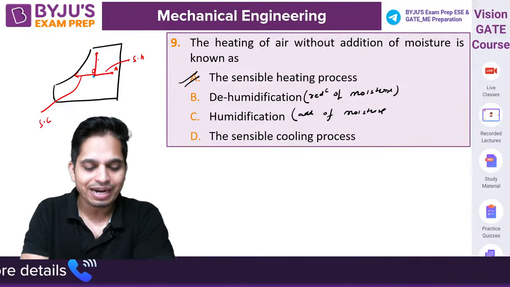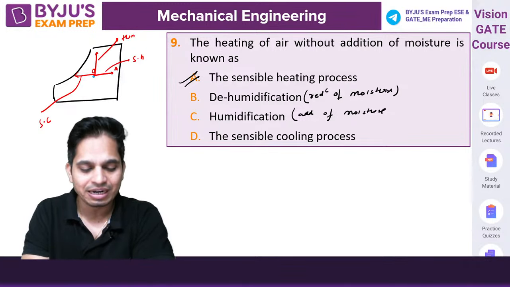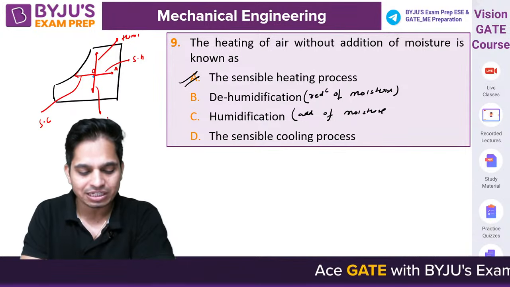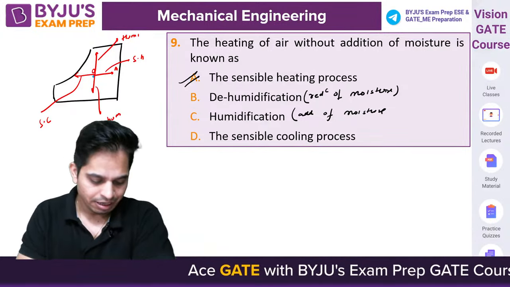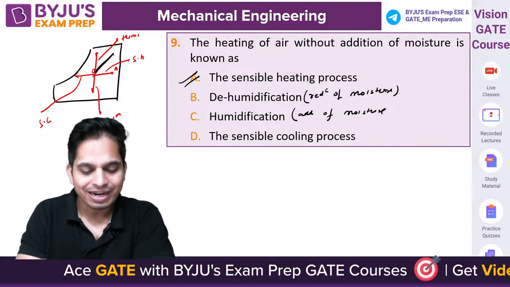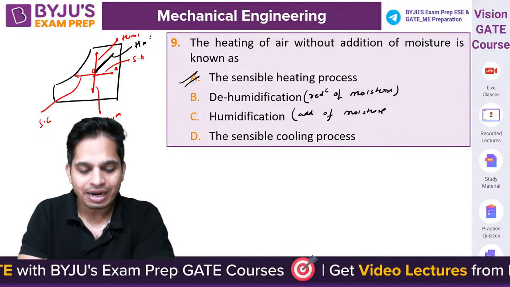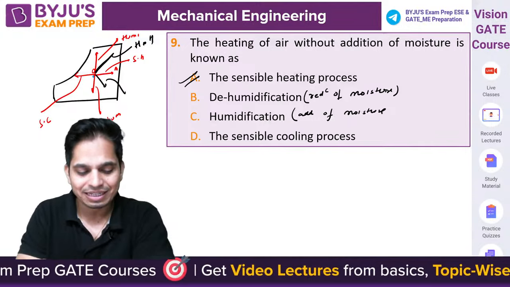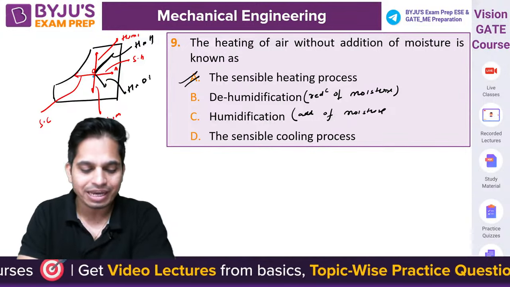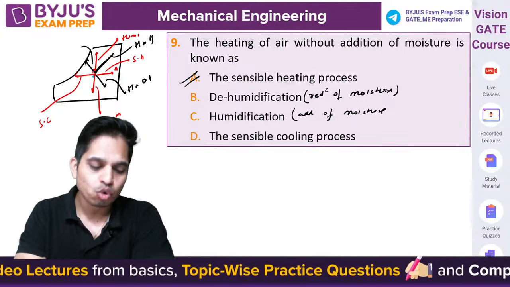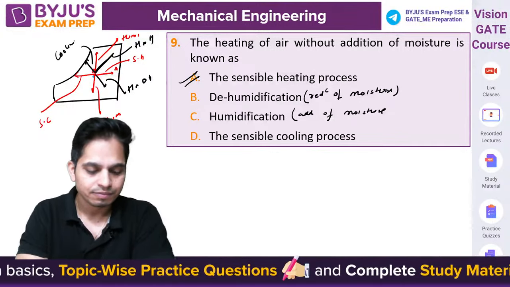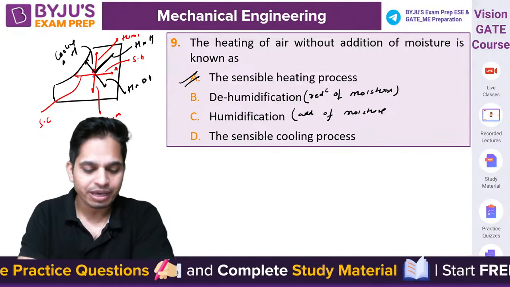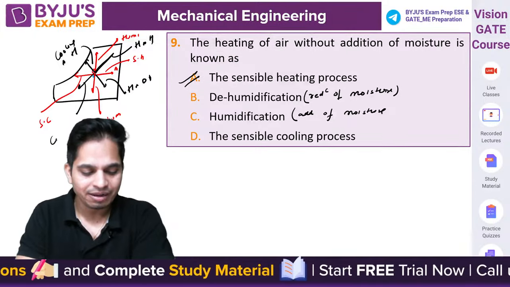If you go here, it is pure humidification. In this direction, it is pure dehumidification. Here, it is heating and humidification. Here, heating and dehumidification. Go there, it is cooling and humidification.